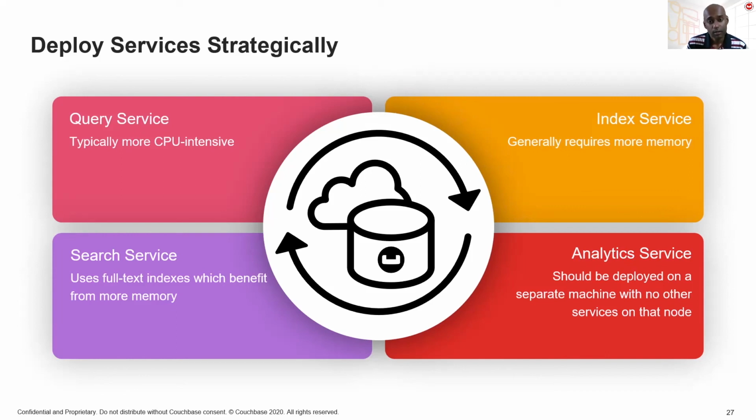And the search service does have a lot in common with the index service. So again, these should be deployed on nodes which do have a lot of memory. And when it comes to the analytics service, in many cases, the requirements for data analysis is different from what is required for the operational database, in which case Couchbase recommends that the analytics service should be deployed on an entirely different set of machines. And this is to ensure that analytics operations don't interfere with the operational database itself.